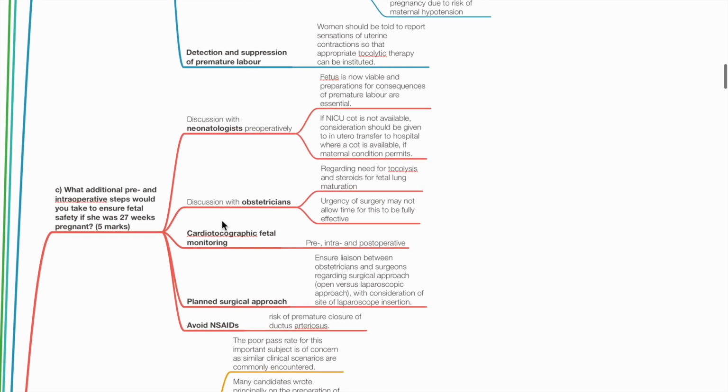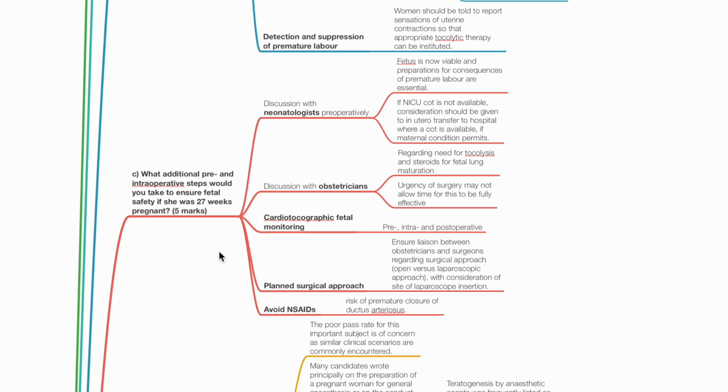Detection and suppression of premature labor. Women should be told to report sensations of uterine contractions so that appropriate tocolytics can be instituted. C. What additional pre- and intraoperative steps would you take to ensure fetal safety if she was 27 weeks pregnant?